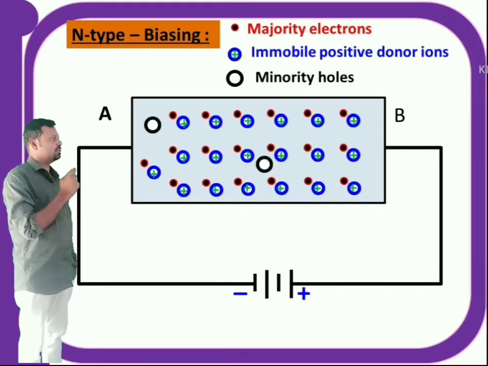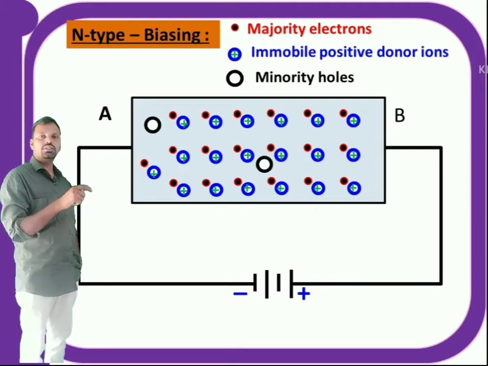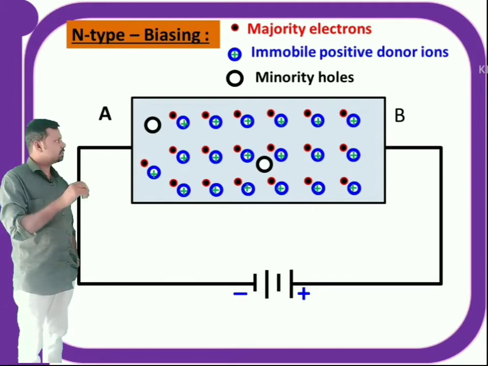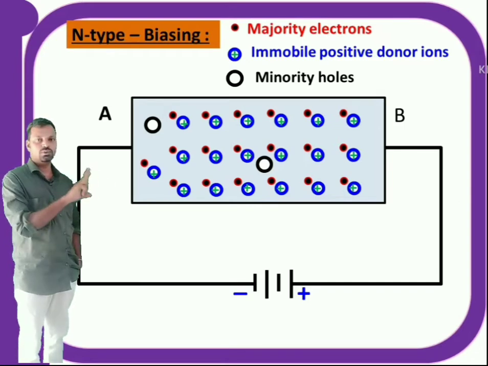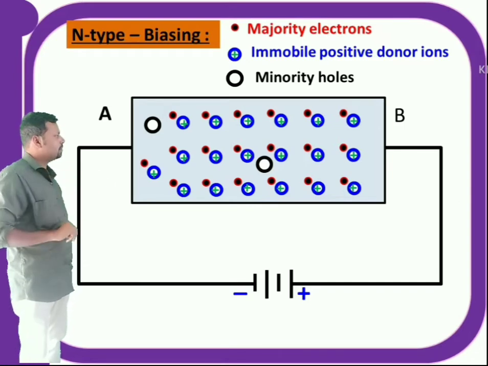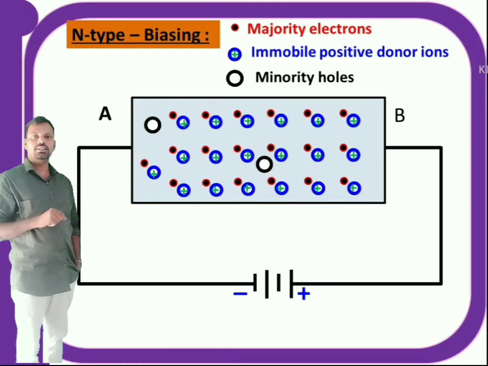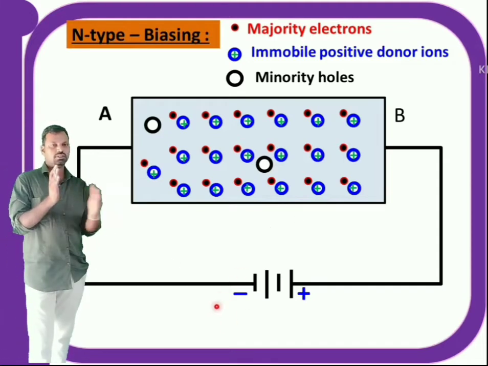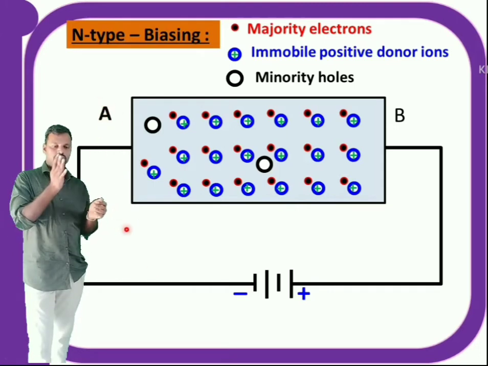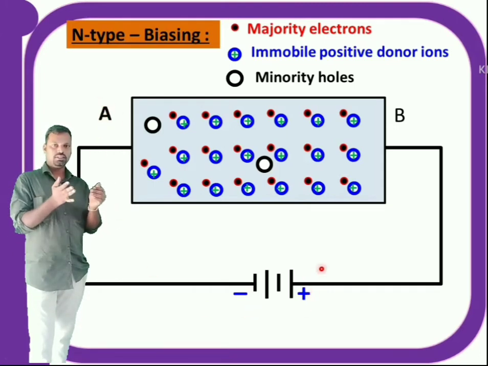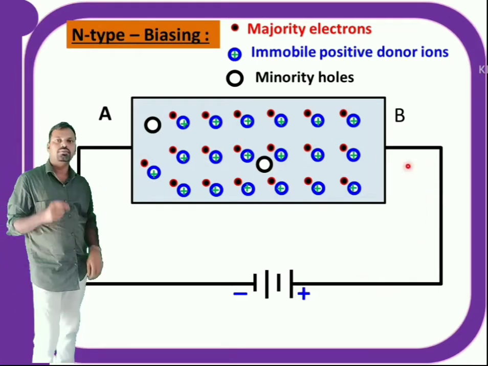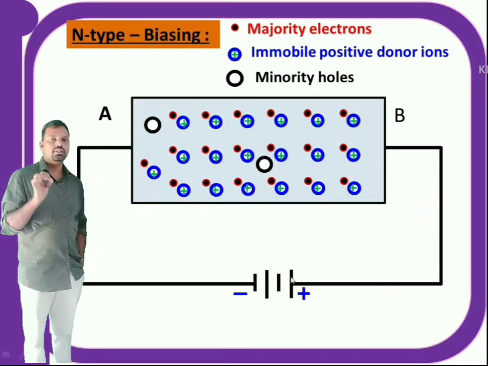Next, minority holes. The number of holes is very small, so we need not concentrate on the holes, but we have to show them here. I am showing only 2 holes. Now when this semiconductor is connected to a battery, let us suppose the negative terminal of the battery is connected to the left side of the semiconductor and the positive terminal to the right side. You can see here.